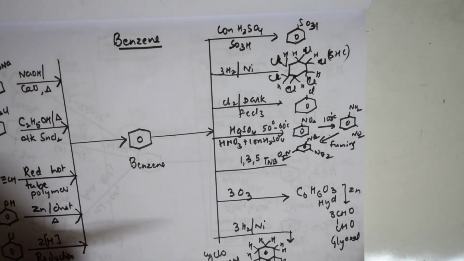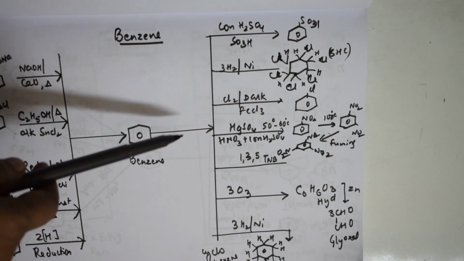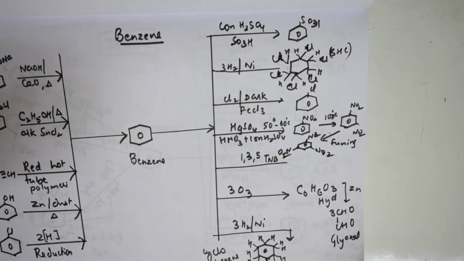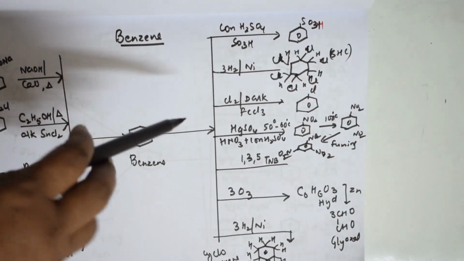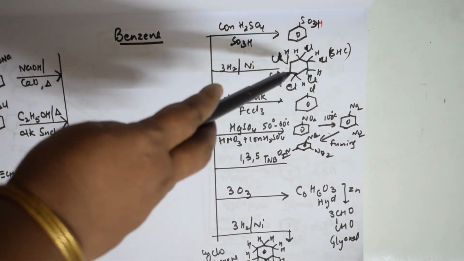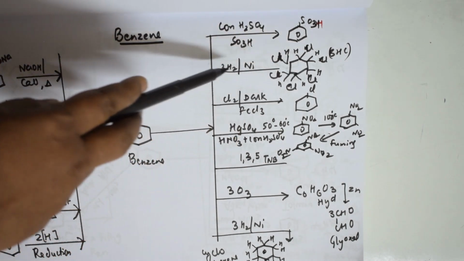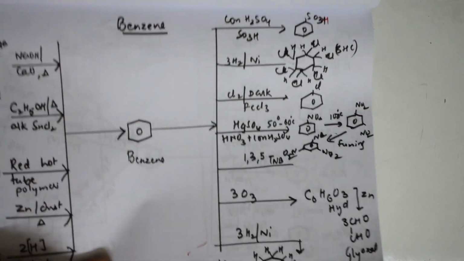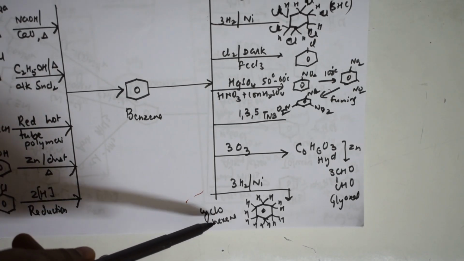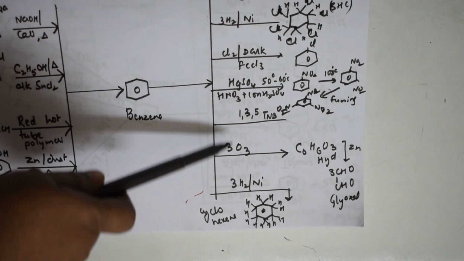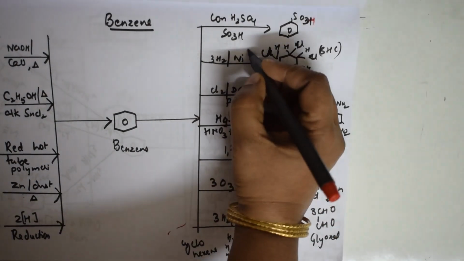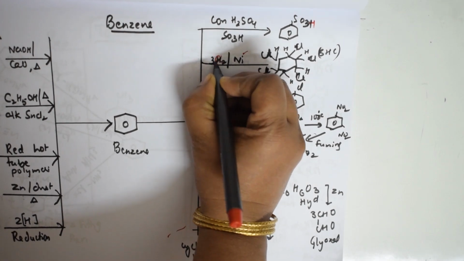Now, next thing. Here in this case, when I take the further conversions, sulfuric acid will give me benzene sulfonic acid, SO3H. Further, if I take chlorine, I can prepare hexachloro. See here, hexachloro is there, not tetra. Hexachlorobenzene is here, BHC. Suppose the same thing if you use hydrogen and nickel. Now check. Here if I am using hydrogen and nickel, I am going to get cyclohexane, right? This is fine. But here along with this nickel, hydrogen, I think Cl also should be there. Then only this is 3Cl. This is not 3 hydrogen, this is 3Cl.